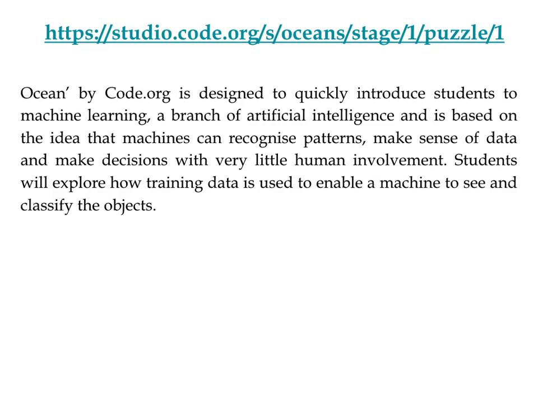Then there is one more game, which is Ocean by code.org. It's designed to quickly introduce students to machine learning, of course, a branch of artificial intelligence that we've discussed just now. It is based on the idea that machines can recognize patterns, make sense of data, and make decisions with very little human involvement. Students will explore how training data is used to enable a machine to see and classify objects.